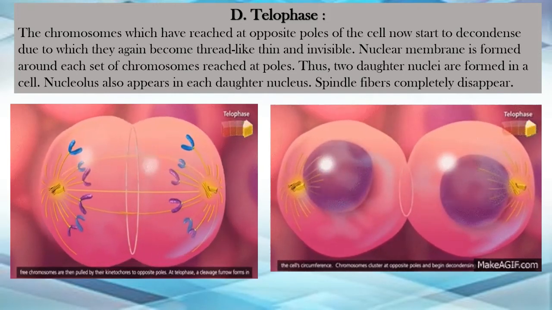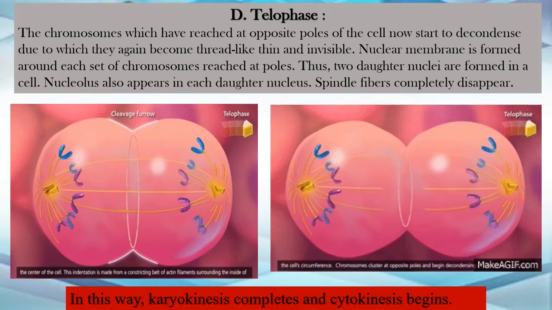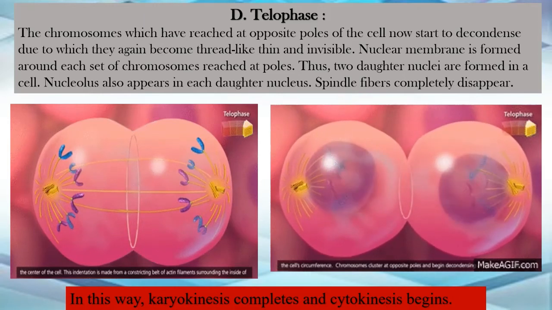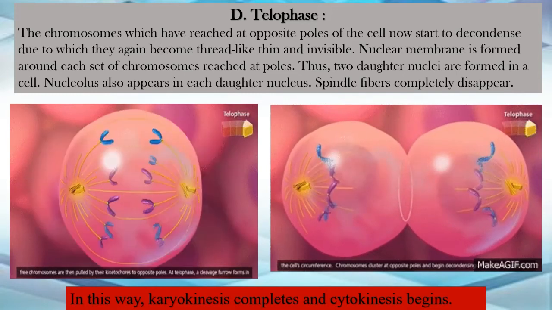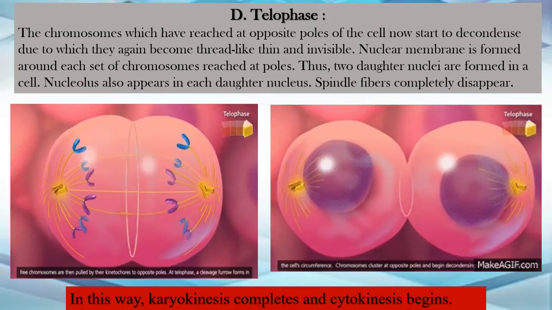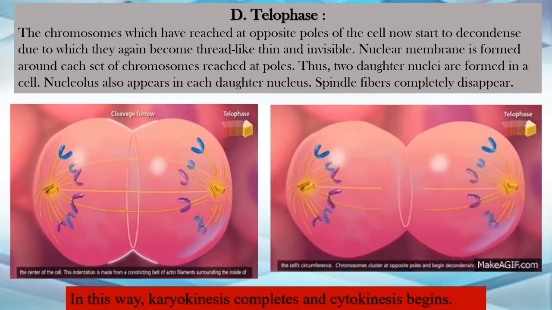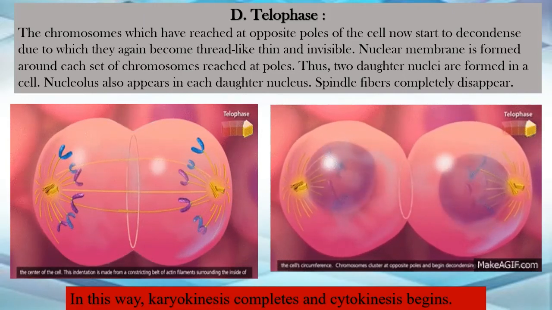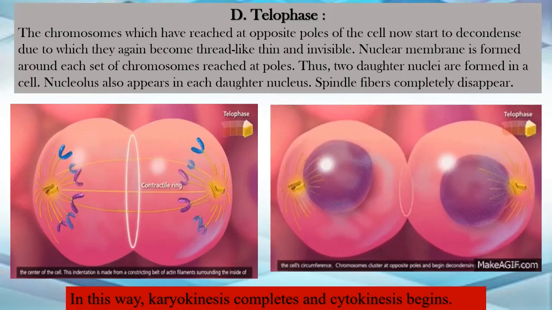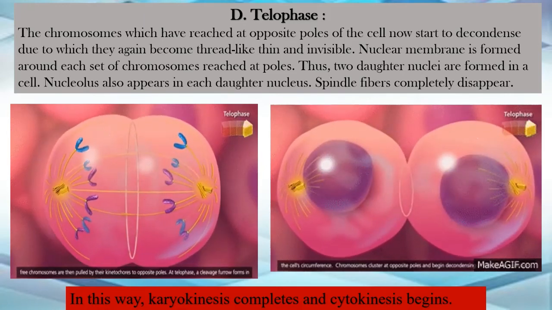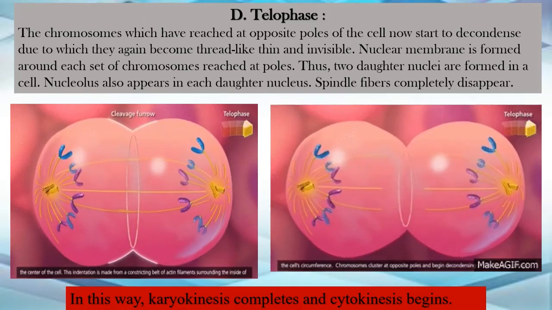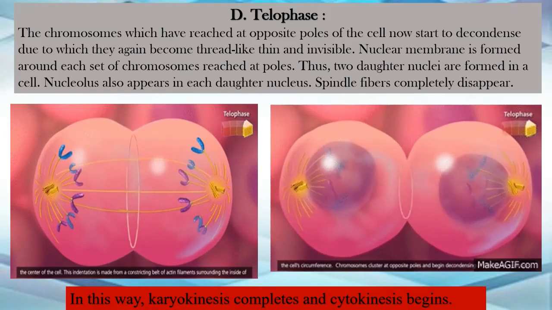Okay, so let's see how it is going to happen. In this way, the first part of mitosis is completed, that is the karyokinesis completes. Okay, and now the cytokinesis begins. Karyokinesis was whatever was happening inside the nucleus. Okay, so अब ये सेल के अंदर जो न्यूक्लियस था उसके अंदर जो भी डिवीजन होना था वो हो गया. ठीक है, अब न्यूक्लियस के अंदर का सामान दो पार्ट्स में डिवाइड हो गया.